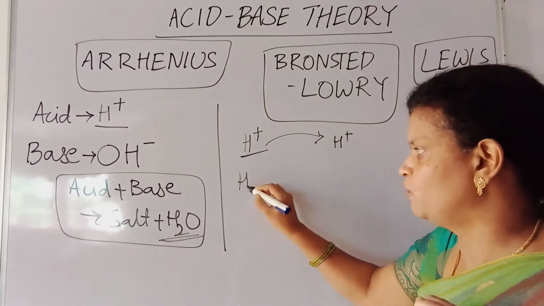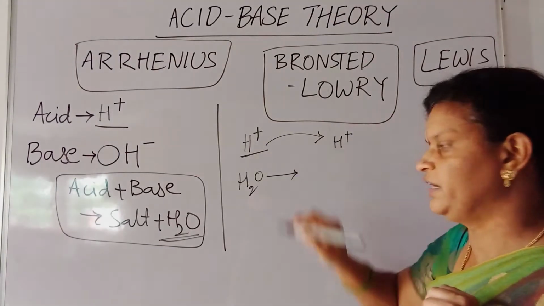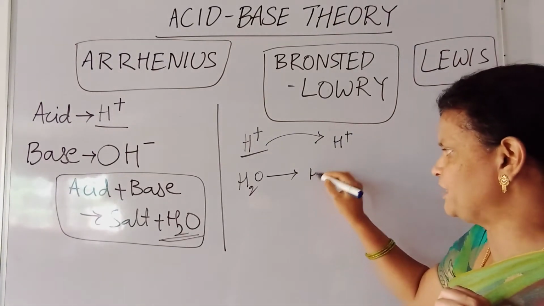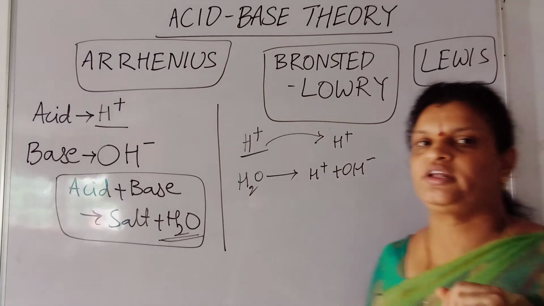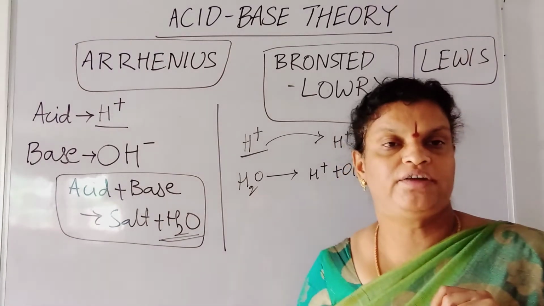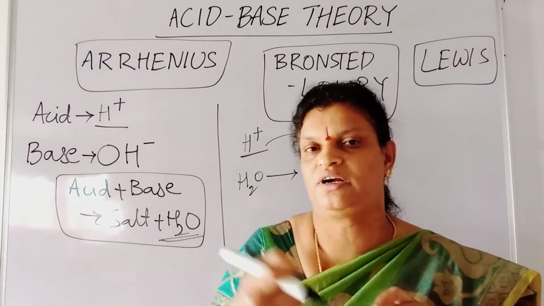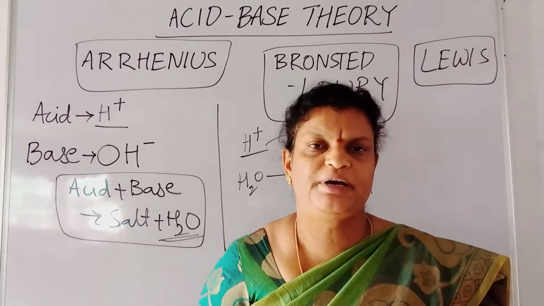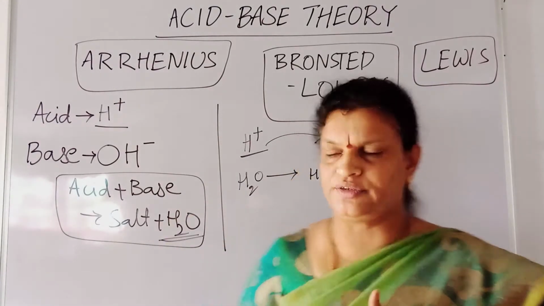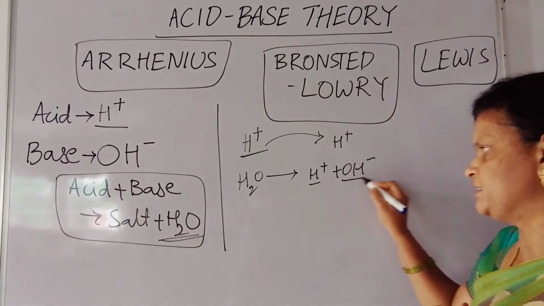Now here we have water. From this water, it is able to produce H plus ion and OH minus ion. Actually, you know already that distilled water is a bad conductor of electricity. It will not ionize, but when we add some salt or acid or base, some substance there, then electricity can be passed and it will dissociate into these ions. So H plus and OH minus ions are formed.